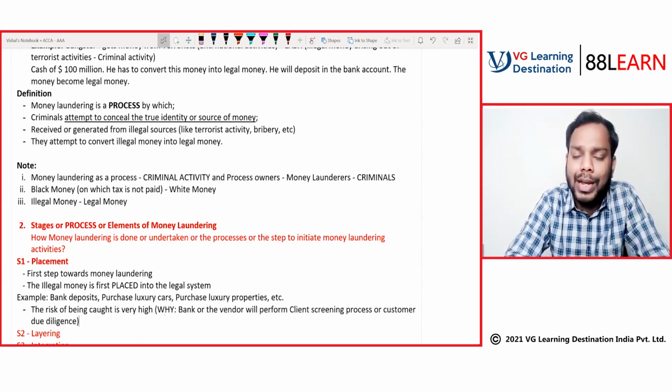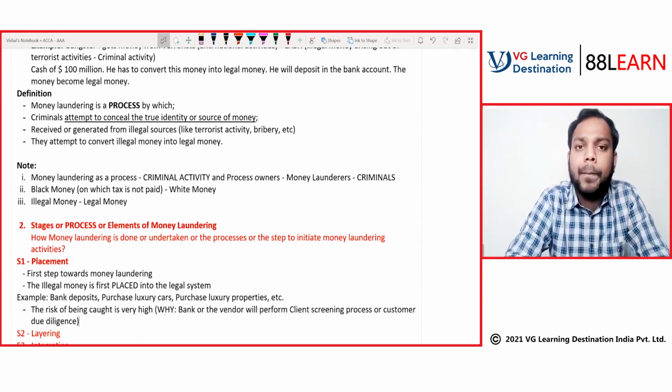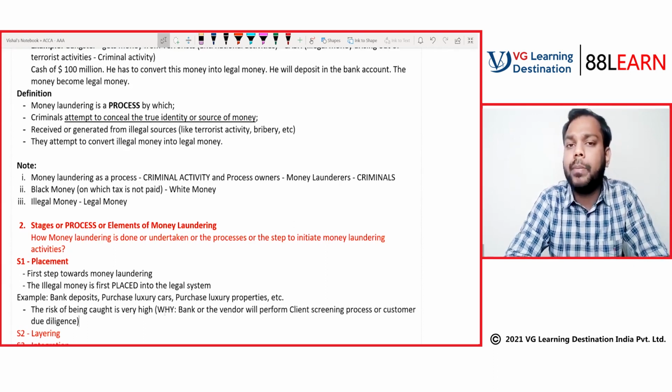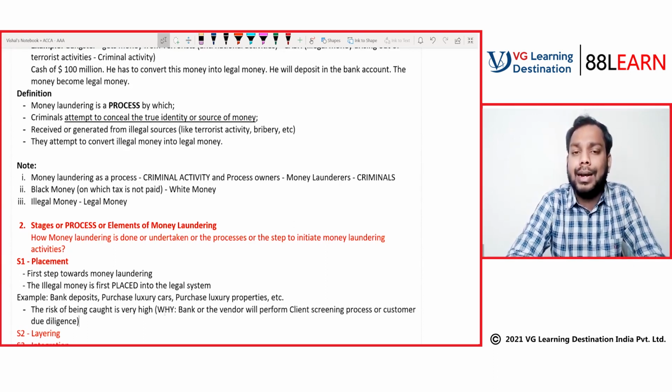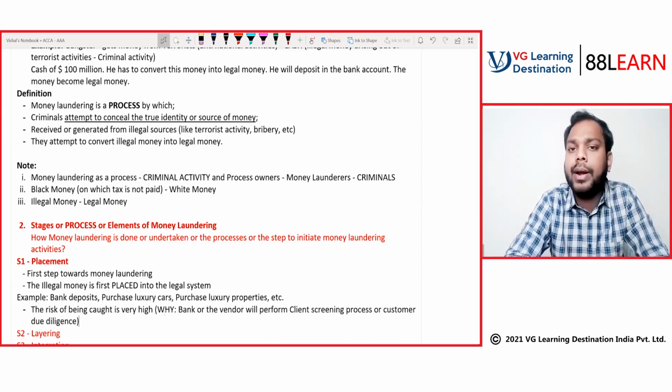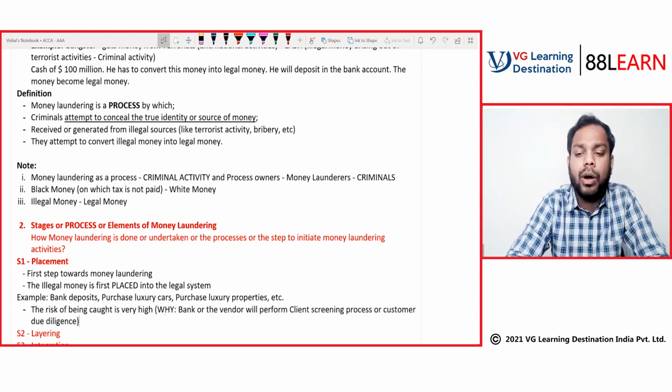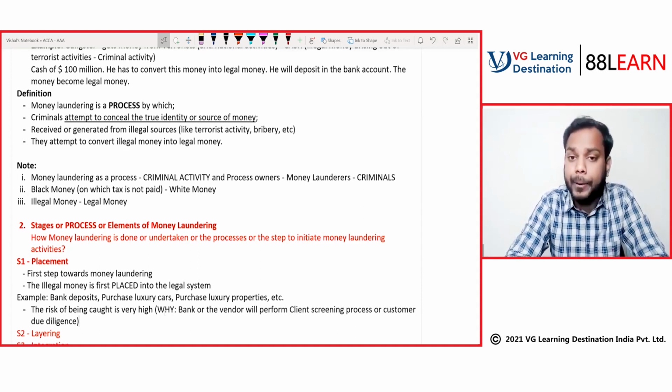And they have to give the account of where the money is flowing. So this Financial Action Task Force has been designed to curb money laundering activities, to keep a check on money laundering activities. So all the financial institutions are required to report to the Financial Action Task Force. Okay, so this is why all the banks will perform the client screening process before taking that lump sum amount, right?